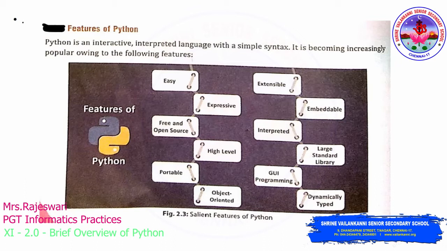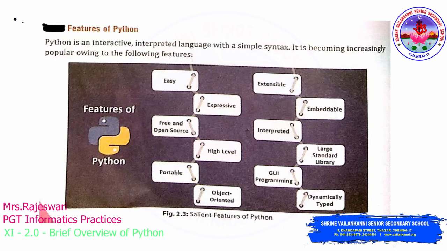Okay, now the features of Python. If you look at the features of Python, it is highly interactive. Interactive means communication between two people, we call it interactive, right? When one person is asking some question, the other person will immediately respond. That represents interactive. Similarly, Python will also respond then and there by communicating with the OS and the Python commands. We will work on the Python shell. It acts like an interface between the commands which you give and the OS. So it is highly interactive. Then and there you can get the result, as Python is an interpreted language.